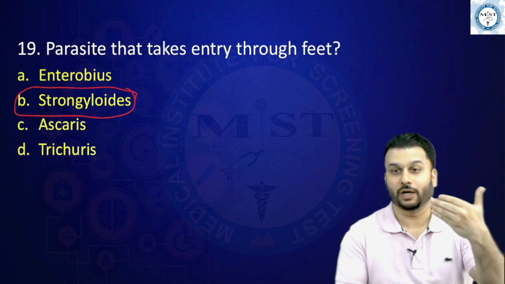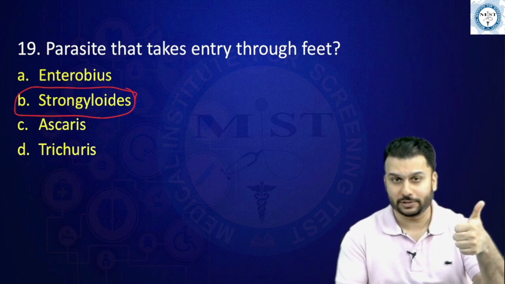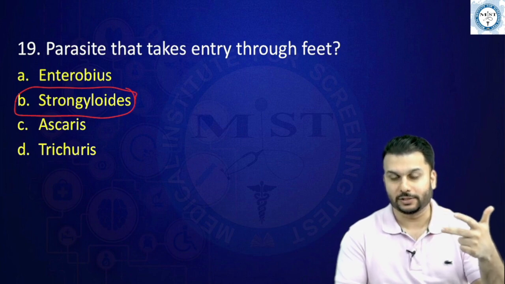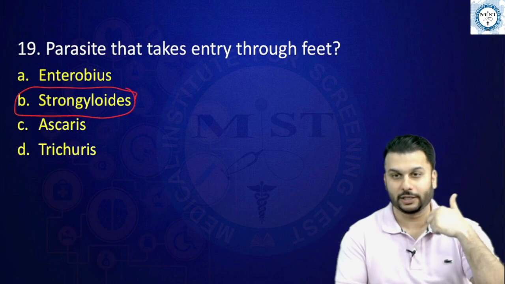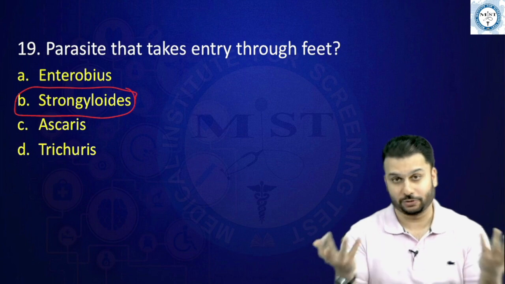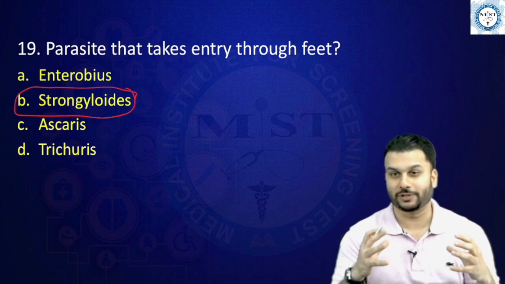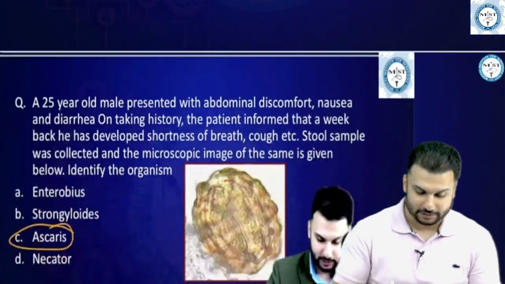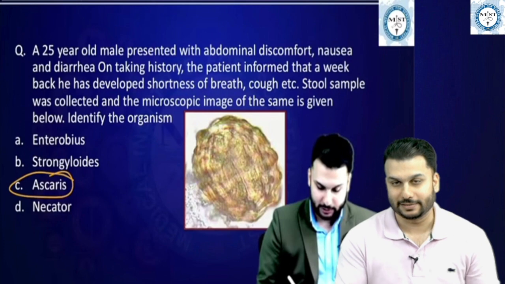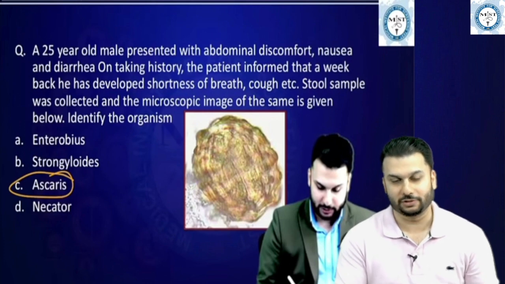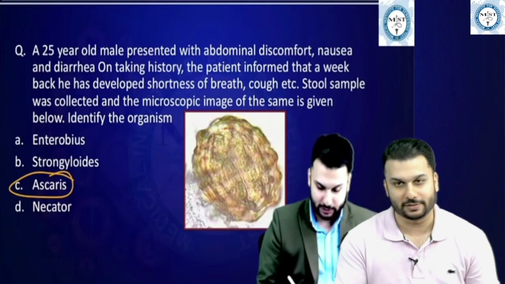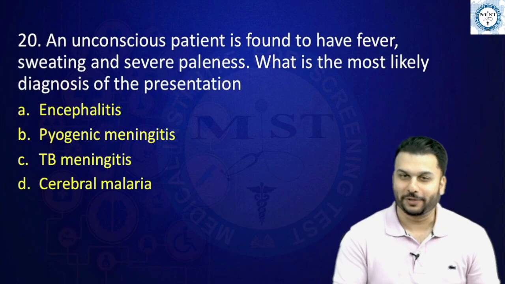On the contrary, the other options, Enterobius, Ascaris and Trichuris, are the ones that enter our body through ingestion of eggs. That means they cannot be the answer. If really that was the question that came, then again I would say that we were lucky, as we had just discussed these points. I've told you about the Ascaris egg, etc. Even in the clinical presentation discussion of this question, I had told you about the ways the parasites can enter your body. All right, so we have our next question here.